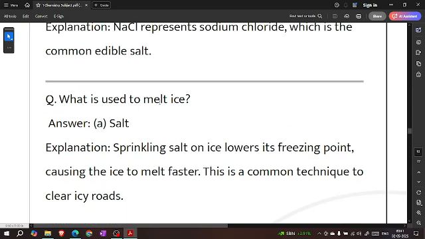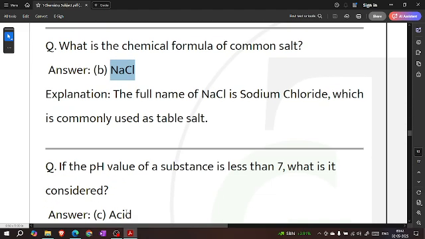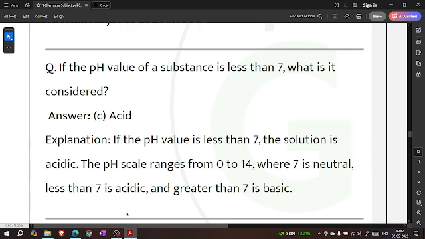What is used to melt ice? Salt. Sprinkling salt on an ice layer lowers its freezing point, which causes the ice to melt faster. This is a common technique to clear icy roads. What is the chemical formula of common salt? NaCl. The full name of NaCl is sodium chloride, which is commonly used as table salt.